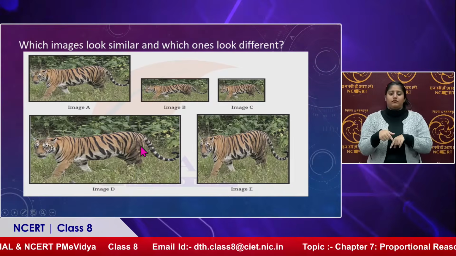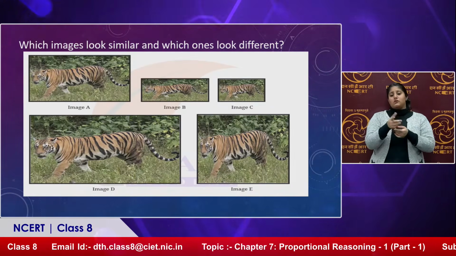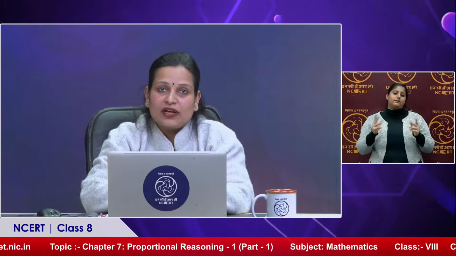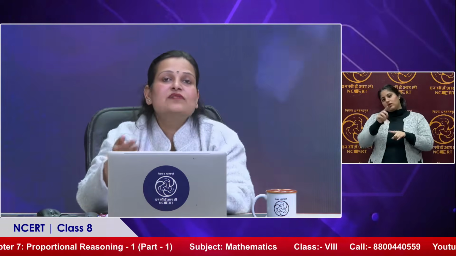Now, what if their ratios are given? In that case, we have to compare the ratios, whether the given ratios are equal or not. And how are we going to calculate that? Suppose 60 upon 30 is given. Another one is 120 upon 60 is given. We need to convert them into their simplest form and then we can easily compare whether they are similar or not.